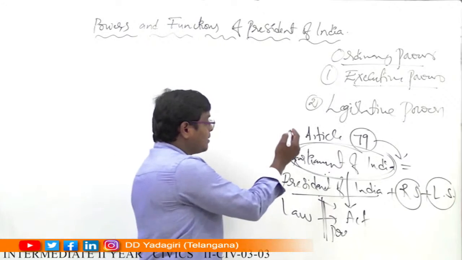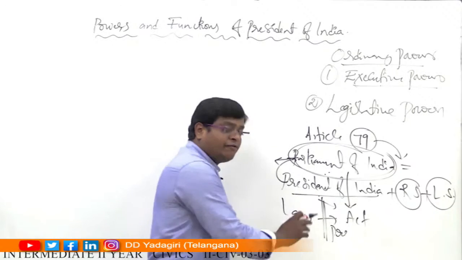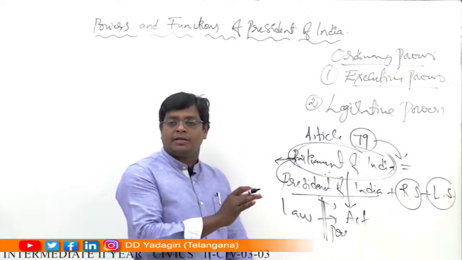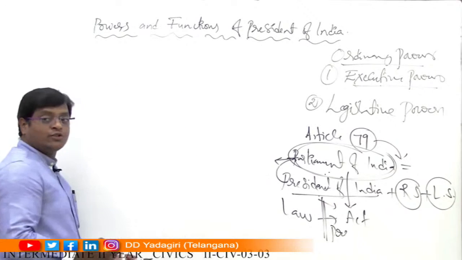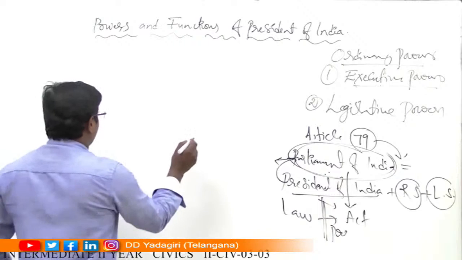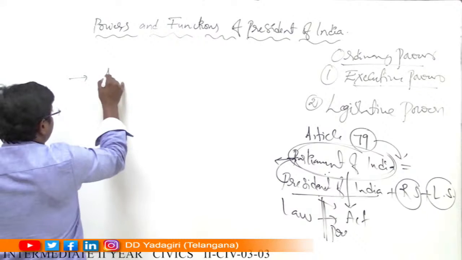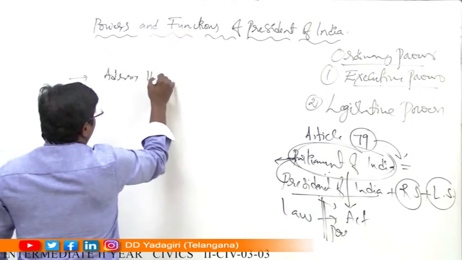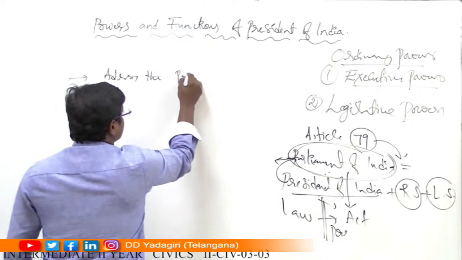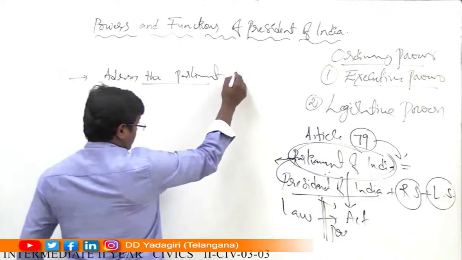The President of India gives his assent on each and every law passed by the Parliament of India. Apart from that, he also enjoys other legislative powers, such as addressing the Parliament. The President of India addresses the Parliament twice a year.